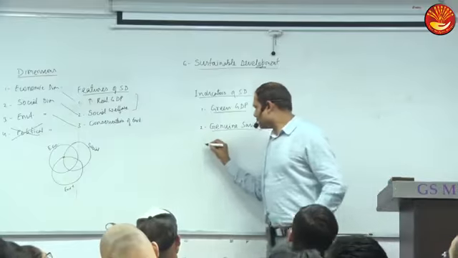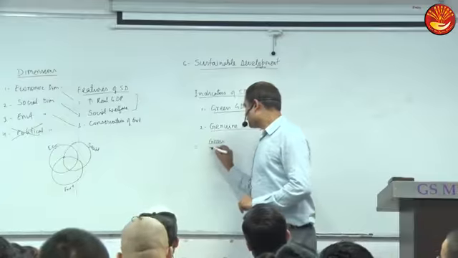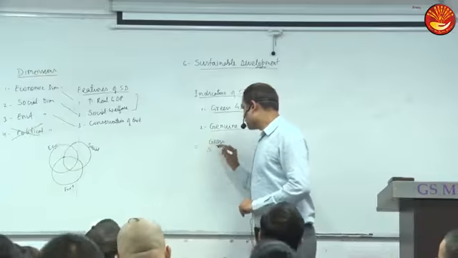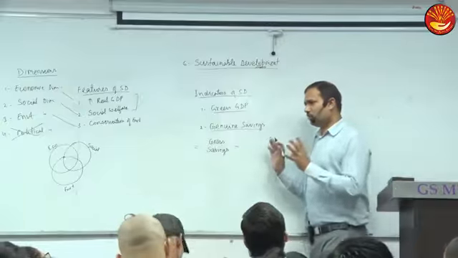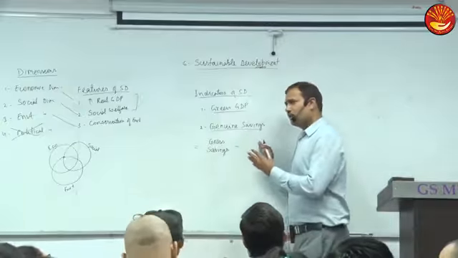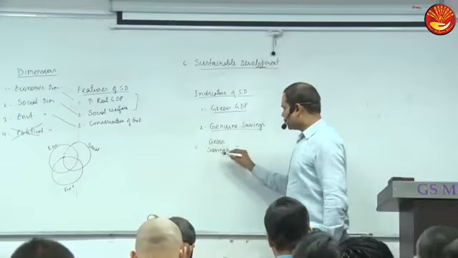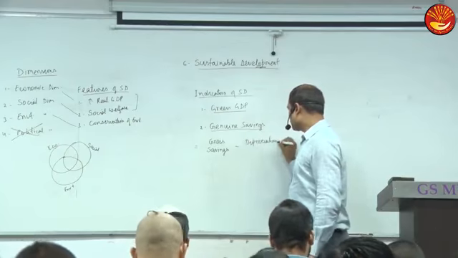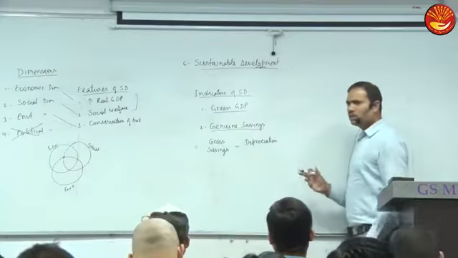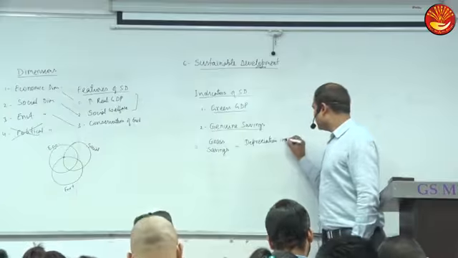Genuine saving means, from total saving, which is called gross savings, we have to subtract two things from gross savings. We have to subtract depreciation in man-made capital as well as depreciation in natural capital. Man-made capital is like machinery and factories we have made. Gross savings means total savings, whatever money we save.